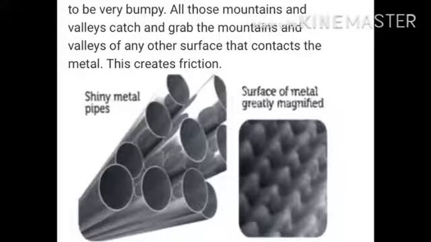All those mountains and valleys grab the mountains and valleys of any other surface that contacts the metal. This creates friction. See, this is the magnified image of the surface of metal and shiny metal pipes also. You can see the mountains and valleys in this figure.